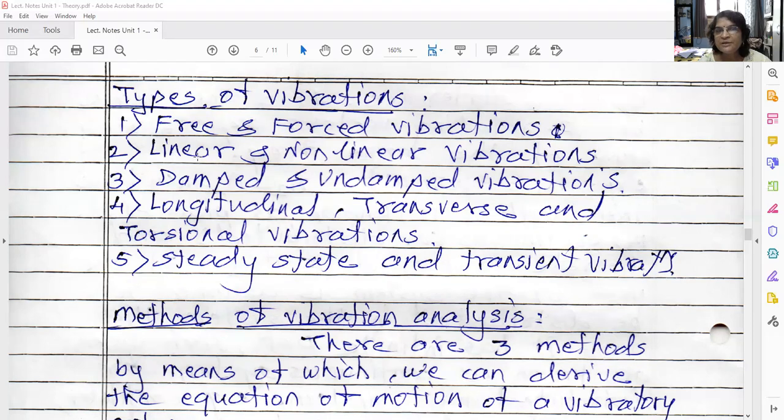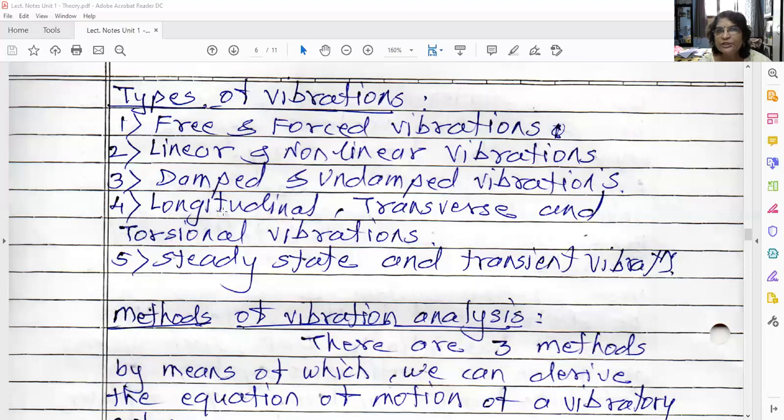For our syllabus, there is only linear vibration. There are no non-linear vibrations. That is, PG students are going to study non-linear vibrations. Okay. Third is damped and undamped vibrations. So if damping is present, that is known as a damped vibration. If external damping is not present, that is known as an undamped vibration.